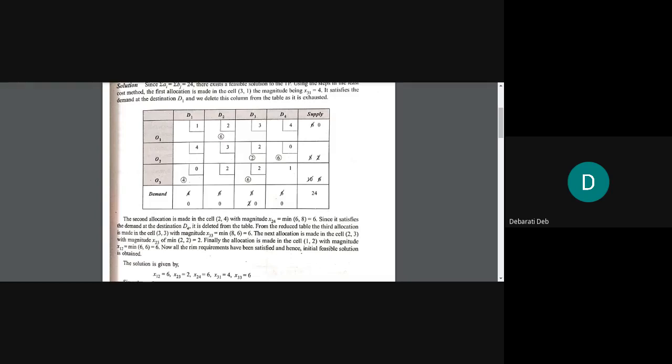And you can also see in the O3 row total, it was also 6 there. So it is matching. Am I correct? In O3 already 10 was struck off and it was 6. So 6 on both sides. So you will allocate 6 and strike off that entire O3 and D3.